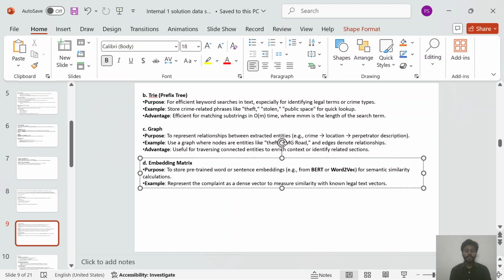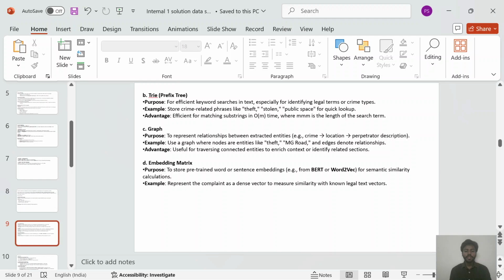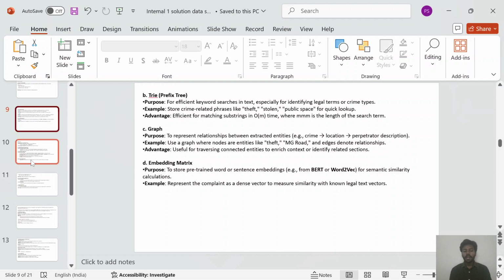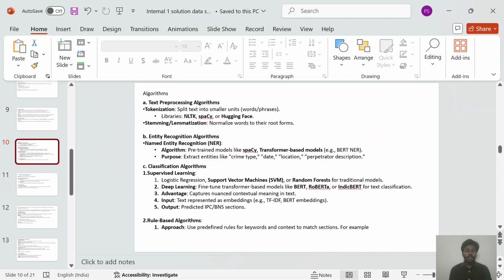Fourth data structure is embedding matrix. So purpose is to store pre-trained word or sentence embeddings for semantic similarity calculation. Example is it represents the complaint as a dense vector to measure similarity with legal text vectors. Now, algorithm.